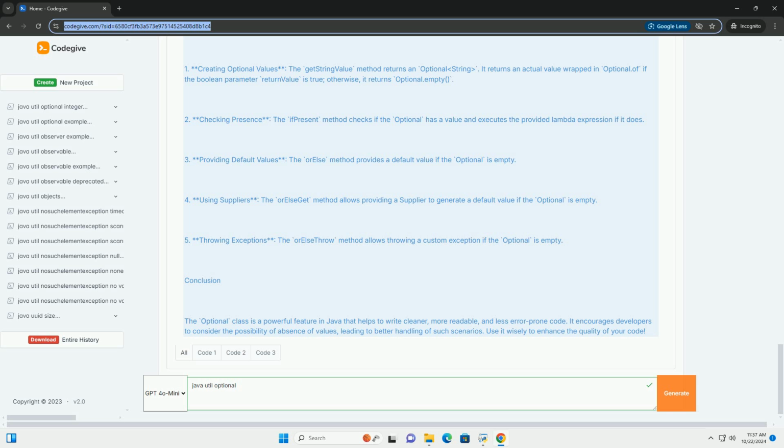orElseGet(Supplier<? extends T> other) returns the value if present, otherwise it calls the provided supplier and returns its result. orElseThrow(Supplier<? extends X> exceptionSupplier) returns the value if present, otherwise throws an exception produced by the provided supplier.